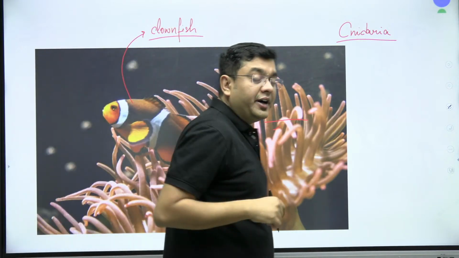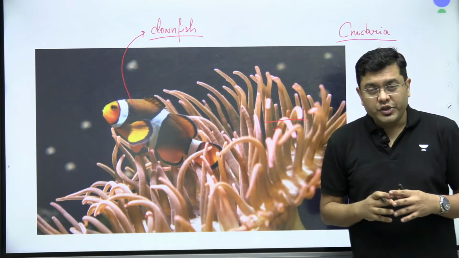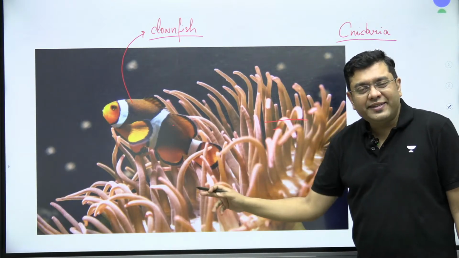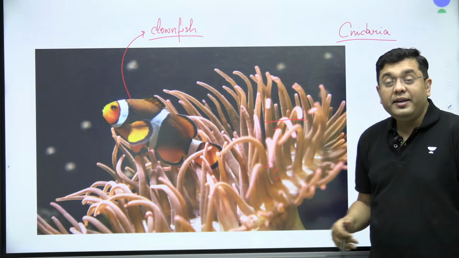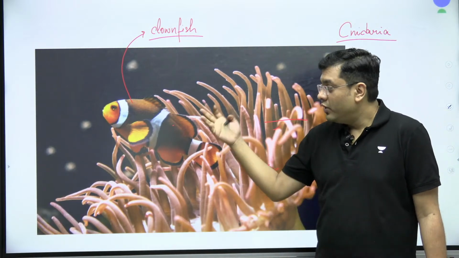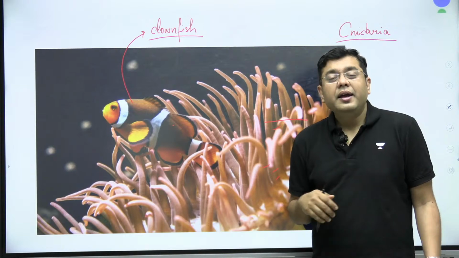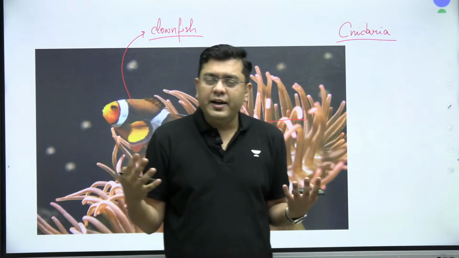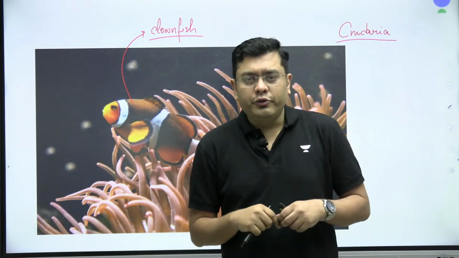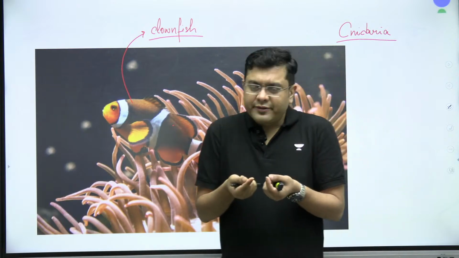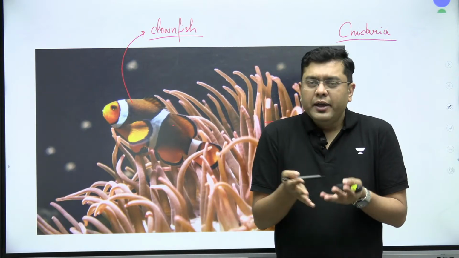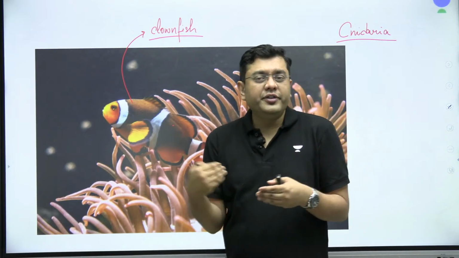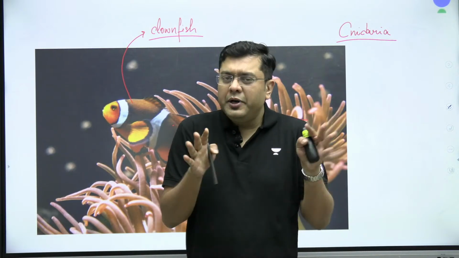The clownfish that you observe, they have a mutually beneficial relationship. How? First of all, the clownfish are easily able to escape their predators by hiding in these sea anemones. That is how the clownfish benefits, right? And when the clownfish carry food sources and other materials close by, the sea anemones also feed upon them. The clownfish has a kind of mucus layer around it, so it is not impacted by the various proteins and neurotoxins released by the sea anemones, so they are able to save themselves.